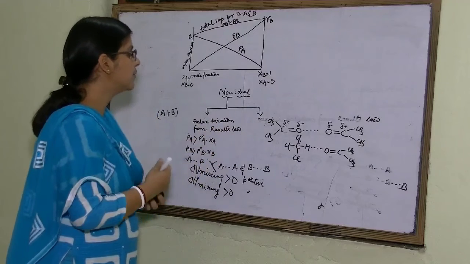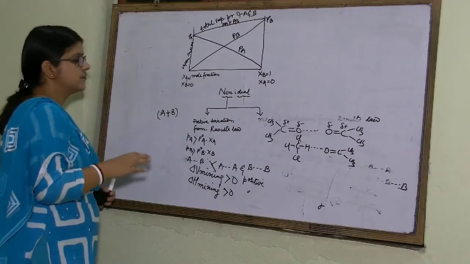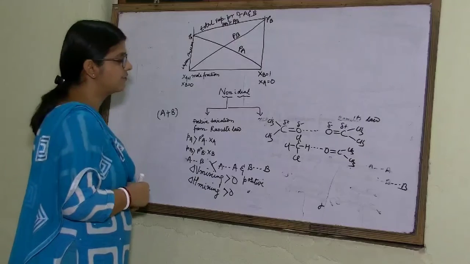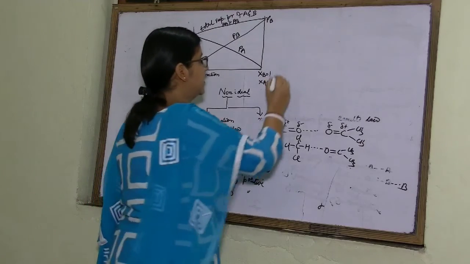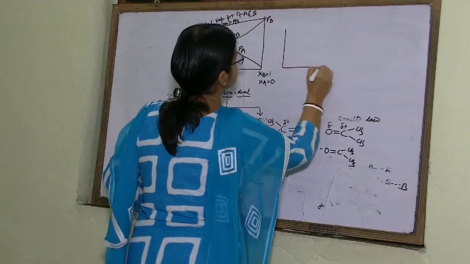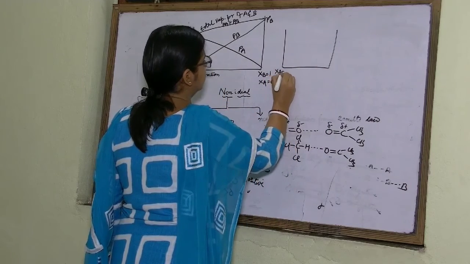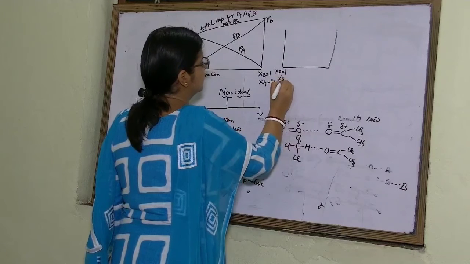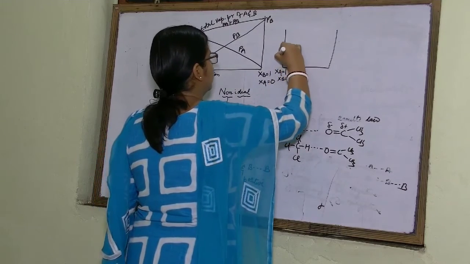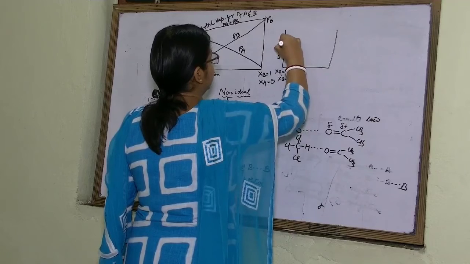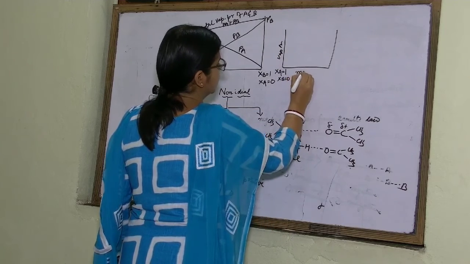Now, if you want to explain this positive deviation and negative deviation graphically, then you can simply show it like this. XA is equal to 1, XB is equal to 0 on this side.